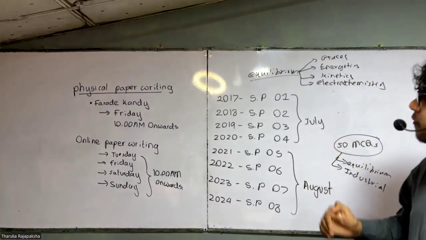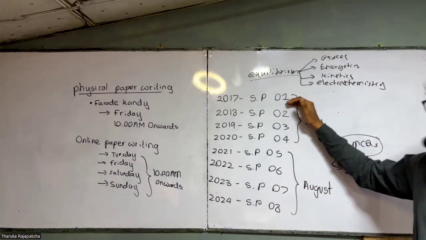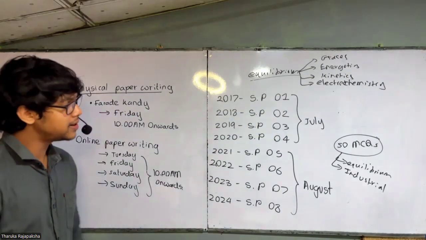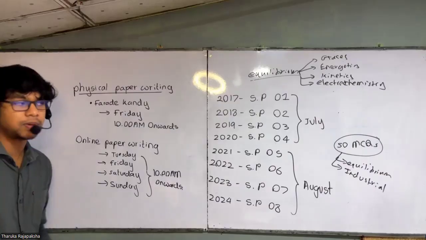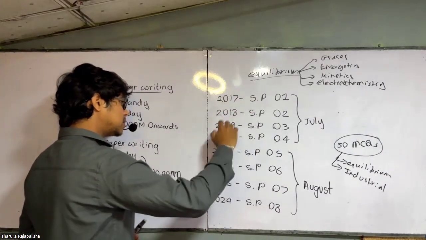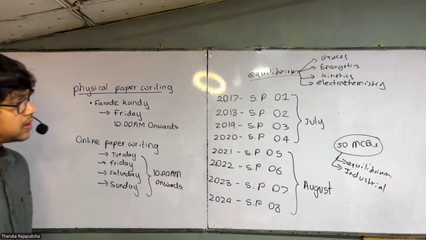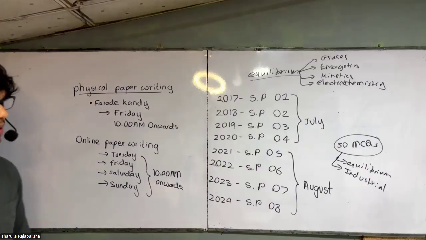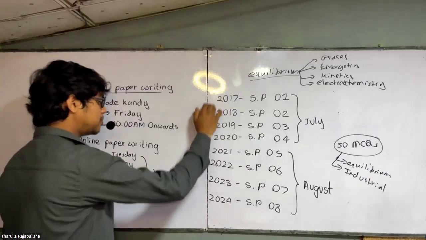After writing your paper, within 1 week, most probably we can give it back after 5 days. After 5 days of writing your paper, we can correct it and give it to you. We are doing 4 papers per month like this, so 4 papers per month, then 8 papers until the end of August. So these are shadow papers.